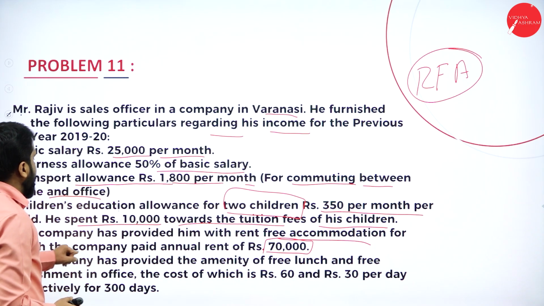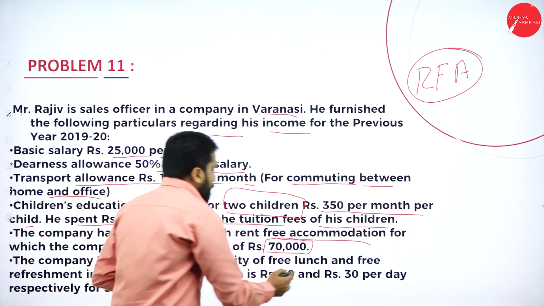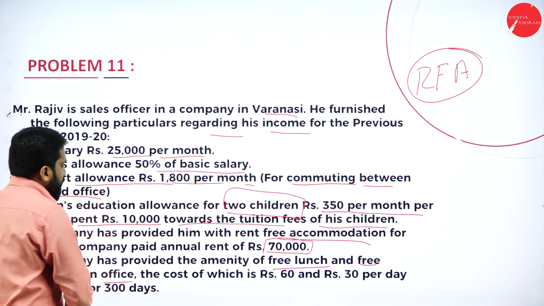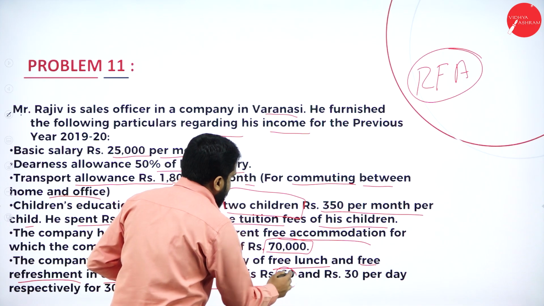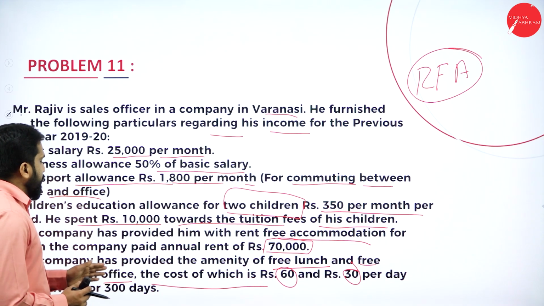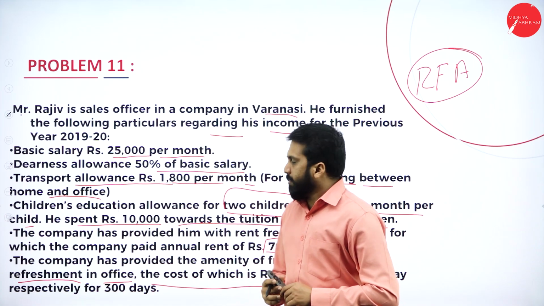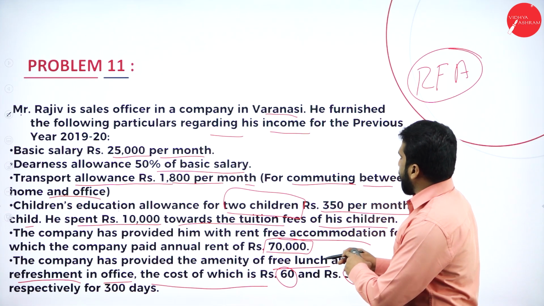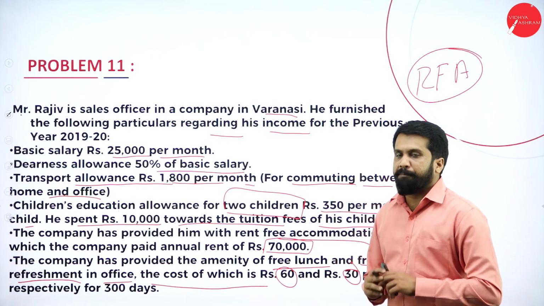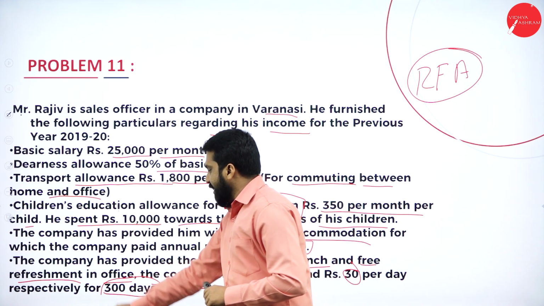Next, the company has provided the amenity of free lunch. They have provided free lunch, free refreshment in office, the cost of which is rupees 60 and 30 per day. Lunch and other snacks they have provided. How much it is? 60 as well as 30. So, the company has provided amount of free lunch and free refreshment. These are the expenses they have. Now, per day respectively for 300 days.